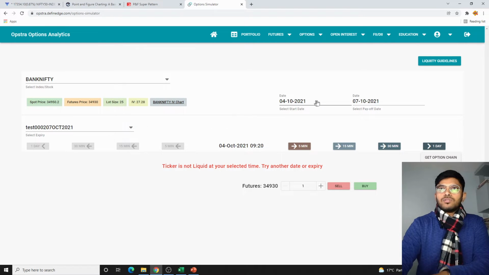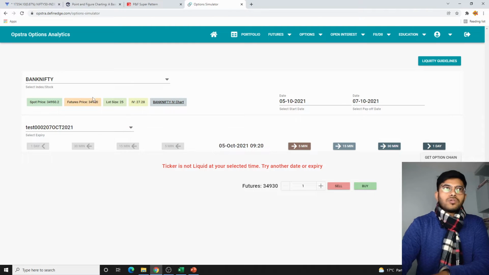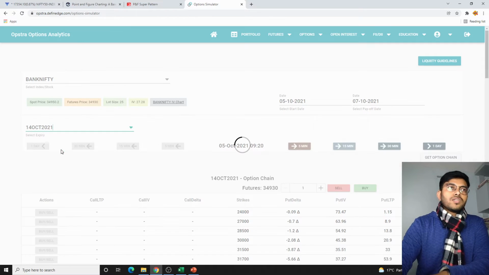I think there is some issue with this strike price. This is fourth, and some issue with the Opstra, I guess. So let's just take another expiry. This is not working here. Let's take 14th of October.